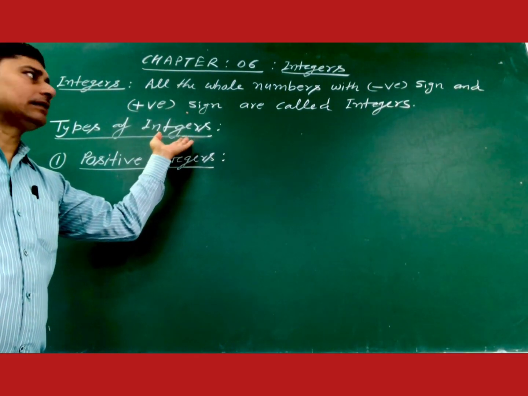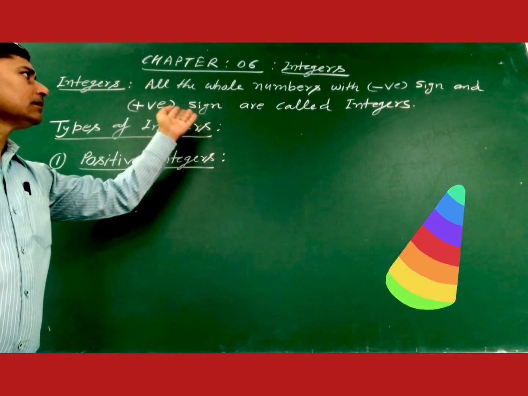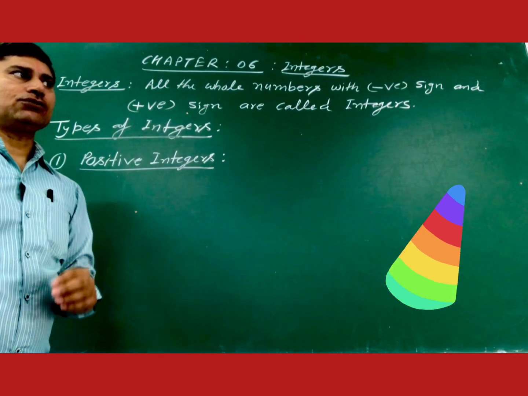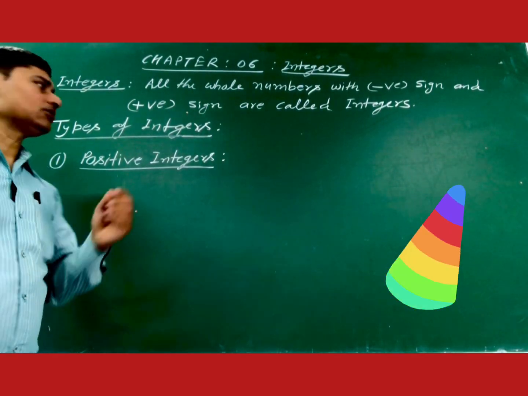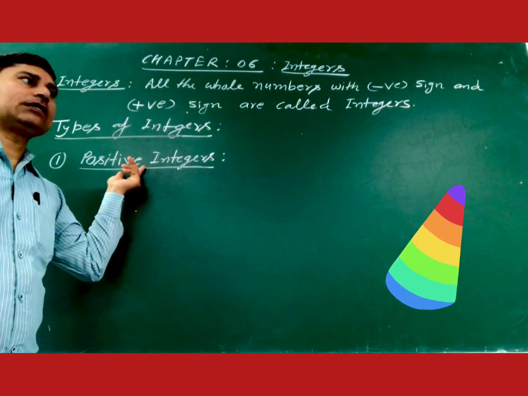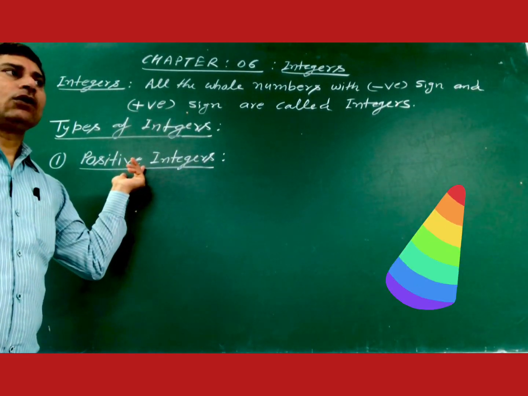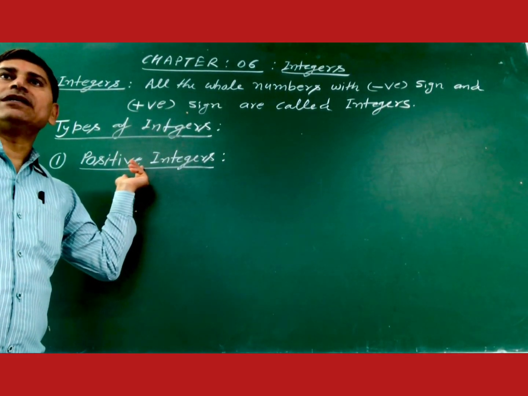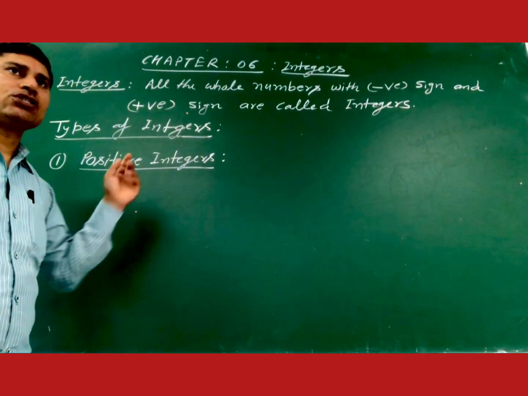After that, types of integers. First, positive integers. What are positive integers? All the positive numbers are known as positive integers.